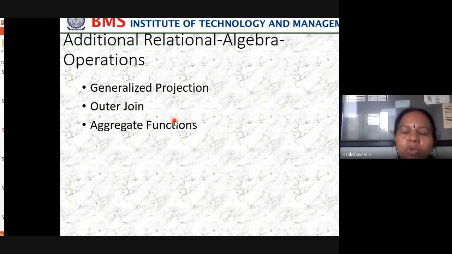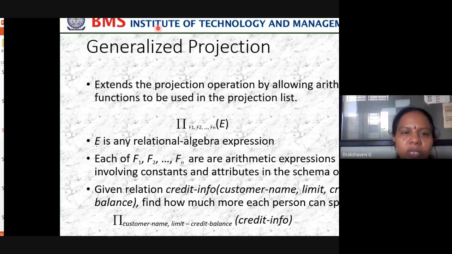So those were about natural joins. Next we move on to additional relational algebra operations. One is called generalized projection. Next is outer join, and another operation is the aggregate function. First we see generalized projection. It extends the projection operation by allowing arithmetic functions to be used in a projection list.